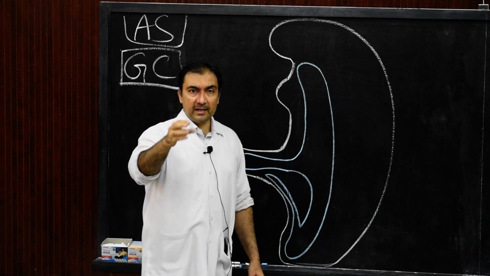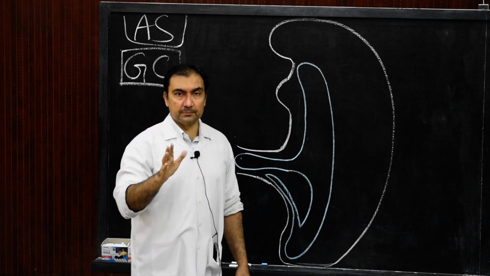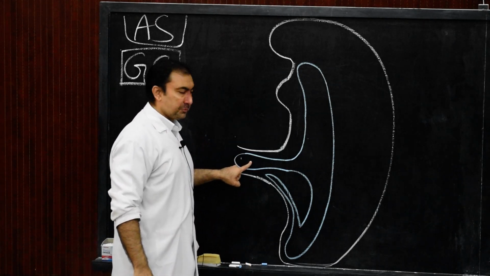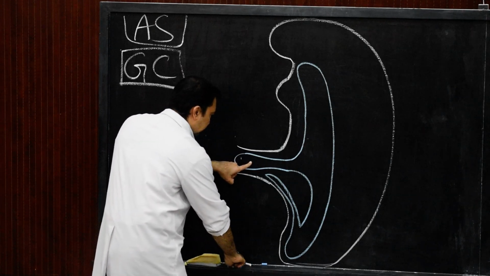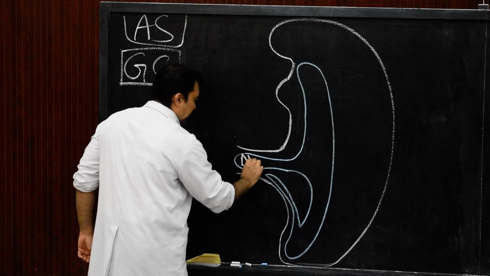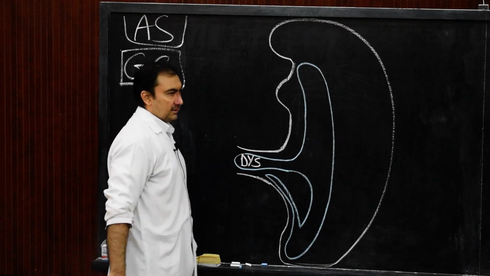that is the entire mucosal lining as well as the glands of the alimentary system, will be developed from this portion where my finger is, and therefore this portion will be known as the definitive yolk sac.